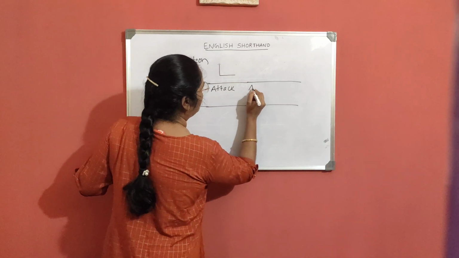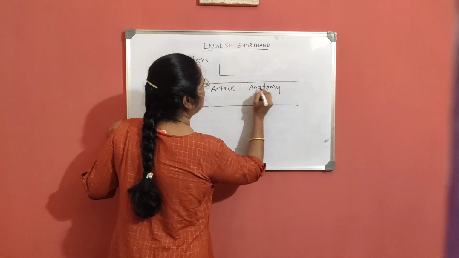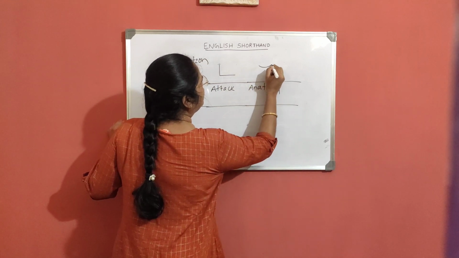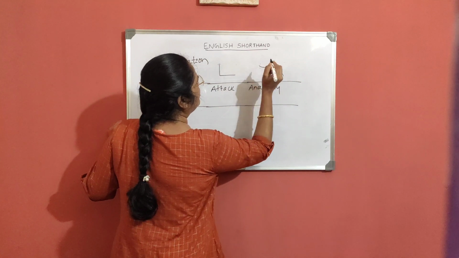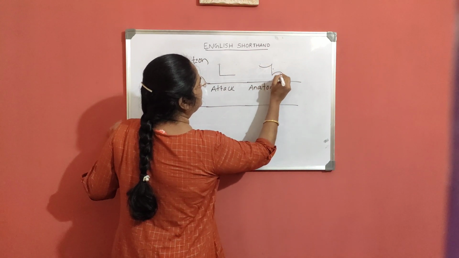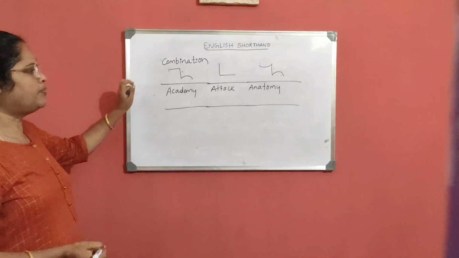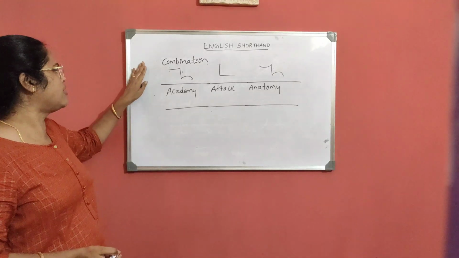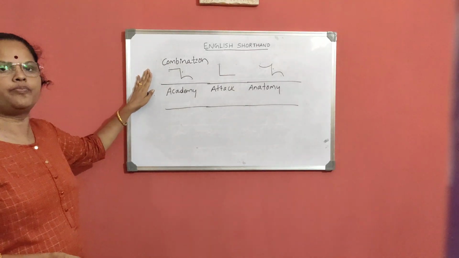Then anatomy, N-T-M, anatomy. Hope now you understood the combination of preceded vowels and followed vowels.